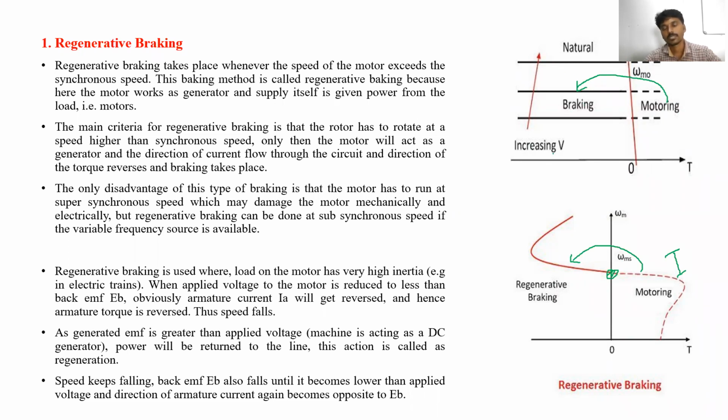In order to increase the motor speed above the rated speed, we have to increase the voltage. Then only is regenerative braking possible. Clear? This is the simple regenerative braking. The speed torque characteristics of regenerative braking lie in the second quadrant, like this.